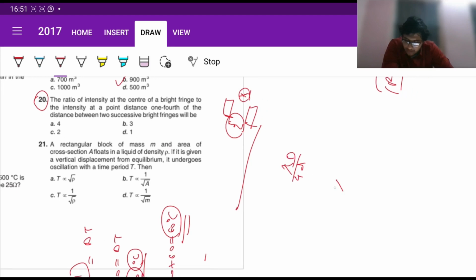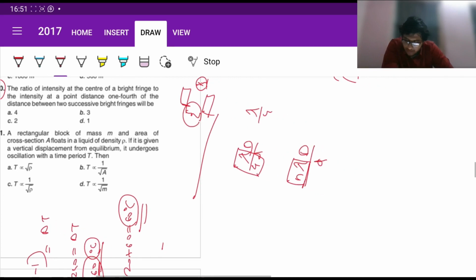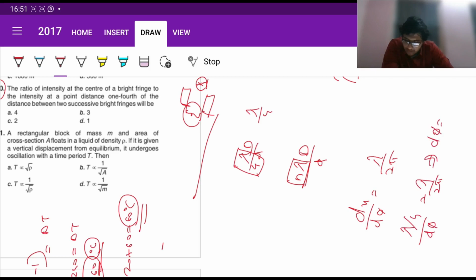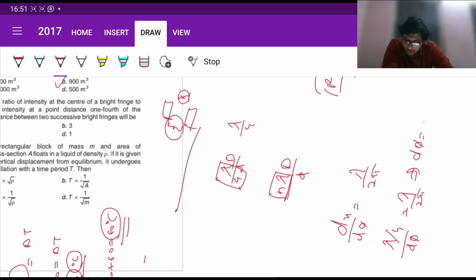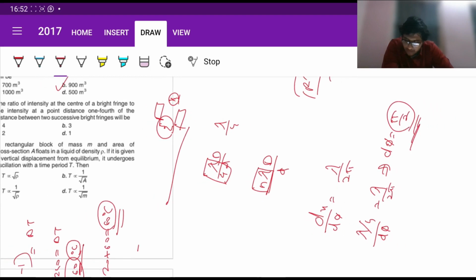Now suppose we're talking about the position of a bright fringe. It is written as n lambda D by d, where this is the path difference, right? So in this case our path difference is lambda by 4. Now path difference by phase difference can be written as lambda by twice pi, or the other way around as well. So in this case lambda by 4 by d phi equals lambda by twice pi. So in that case d phi must be equal to pi by 2, right? So this is our phase difference right now.